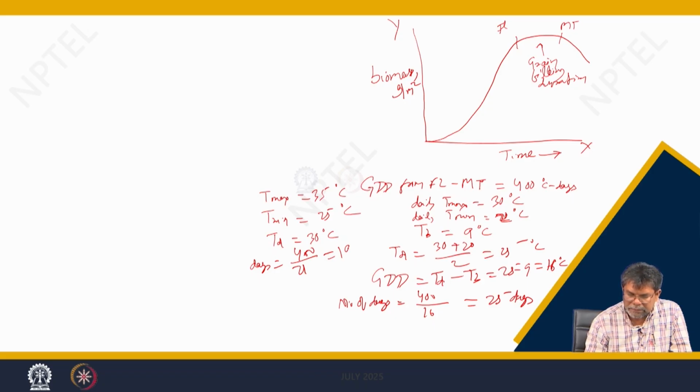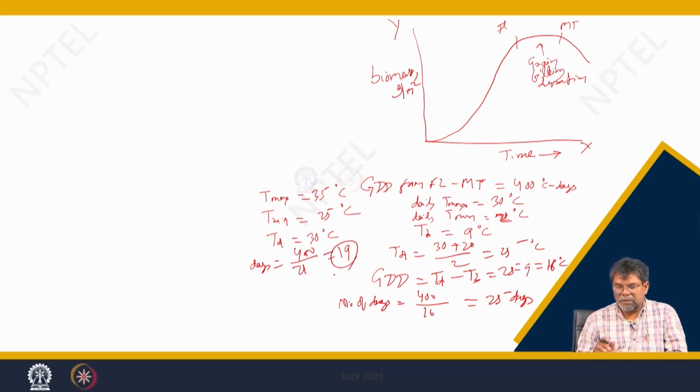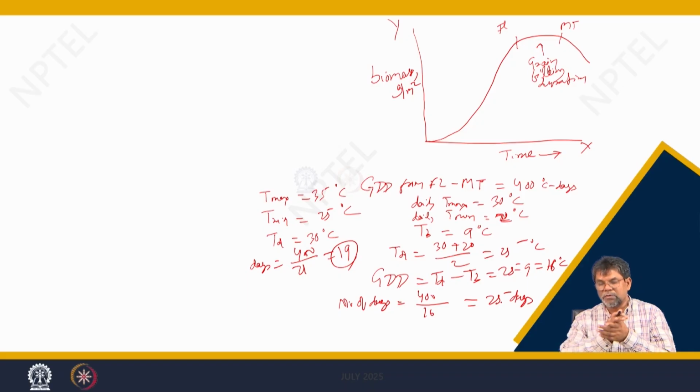so around 19 days. So, that means when there is a temperature of 30 degree Celsius and 20 degree Celsius, the average temperature is 25, the crop needs 25 days for completion of flowering to maturity. When the temperature increases, the duration becomes shorter, the crop takes 19 days for completion of that phase. In this case, what will happen?